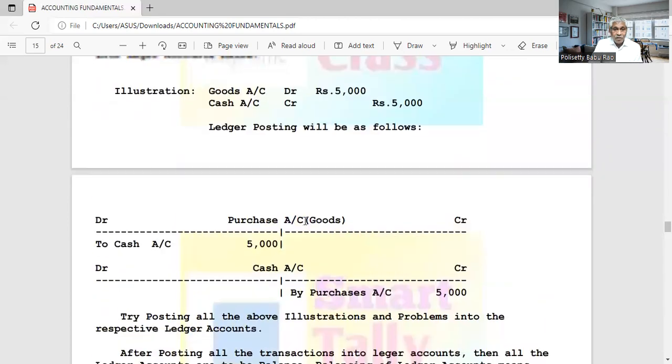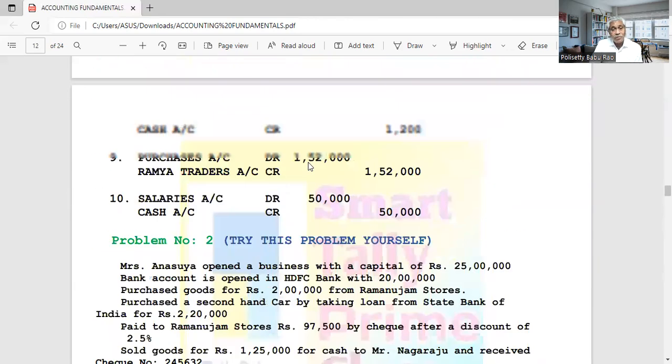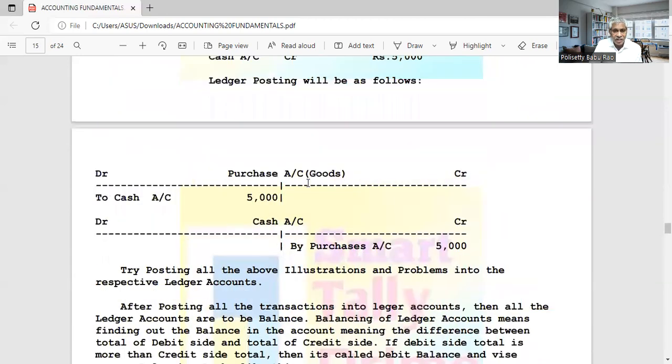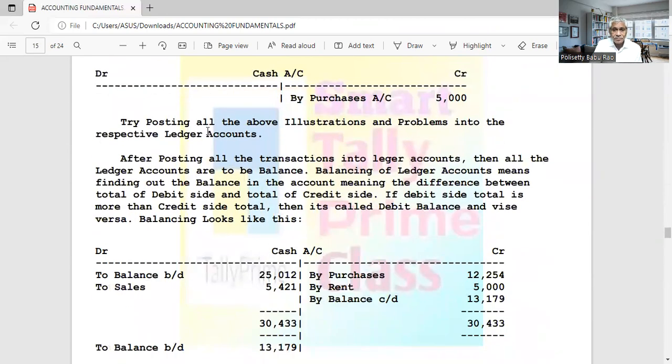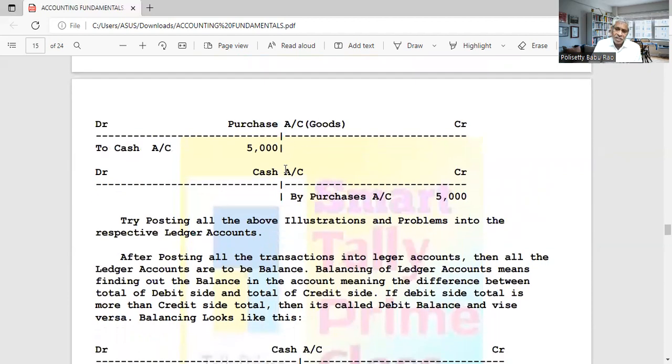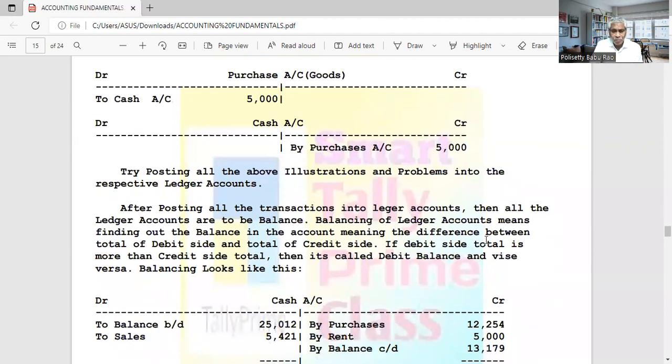Okay, now see, in the above I gave some problems and illustrations. From the problems and from the illustrations, you try to post into the respective ledger. Try posting all the above illustrations and problems into the respective ledger accounts. You try that. If you feel any problem, try again, see the video again. Still, if you have any problem, then post the comment to me.